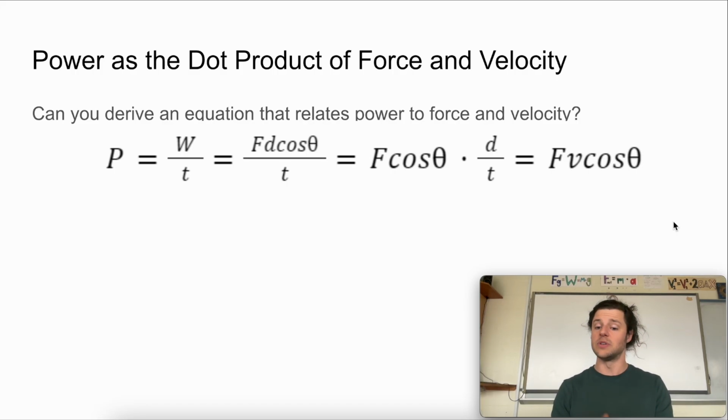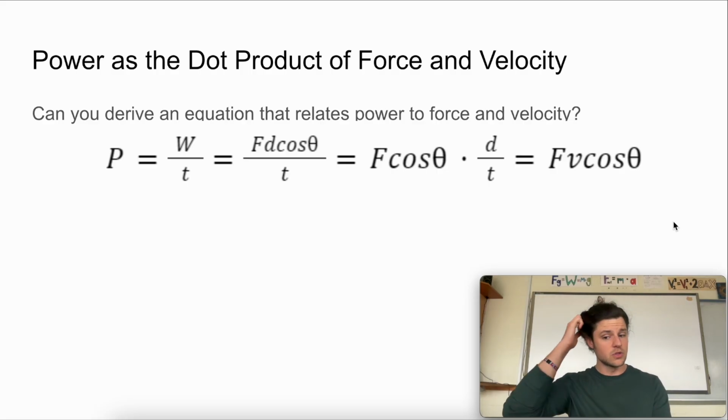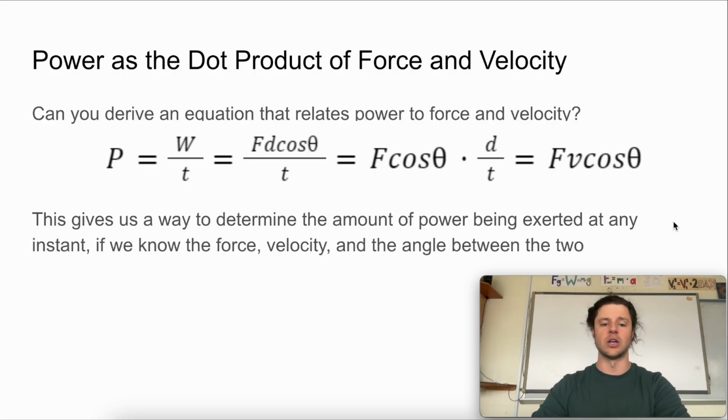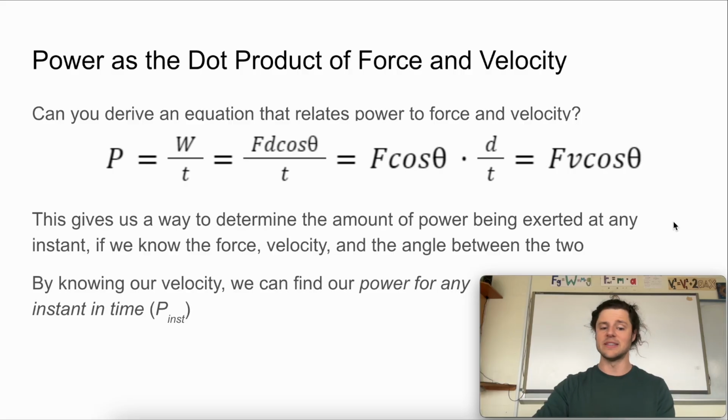We end up with a scalar quantity, which is why power, like work and energy, is a scalar quantity rather than another vector. This gives us a way to determine the amount of power being exerted at any instant. If we know the force, the velocity, and the angle between those two vectors, then we can figure out our power at that instant in time.